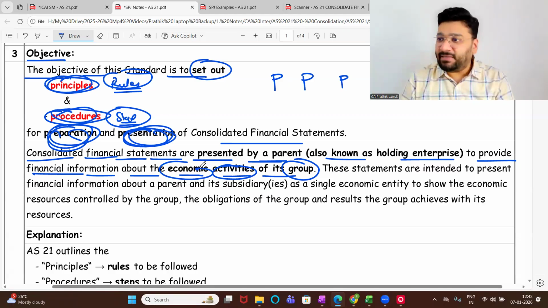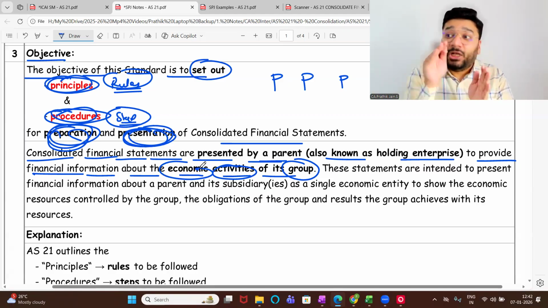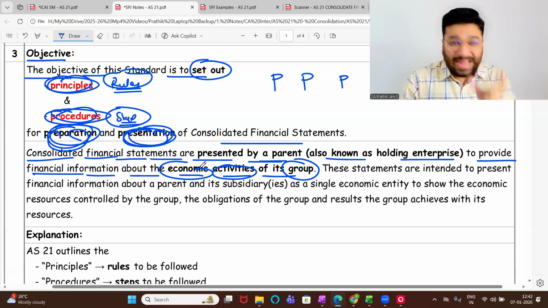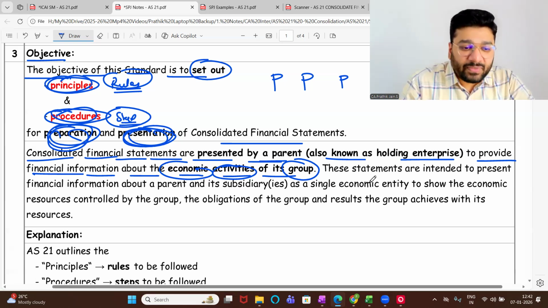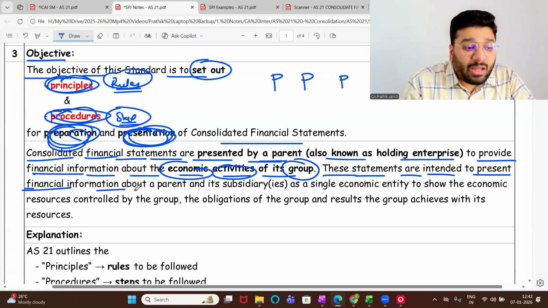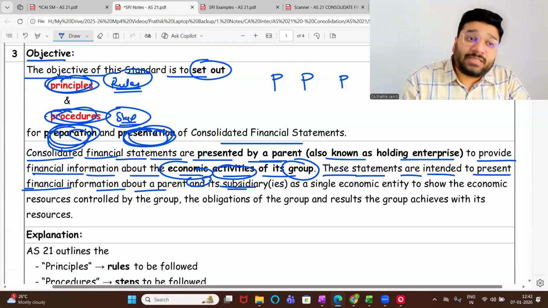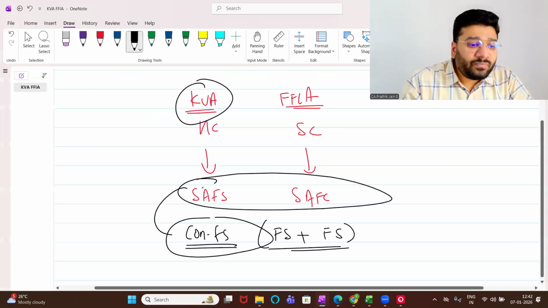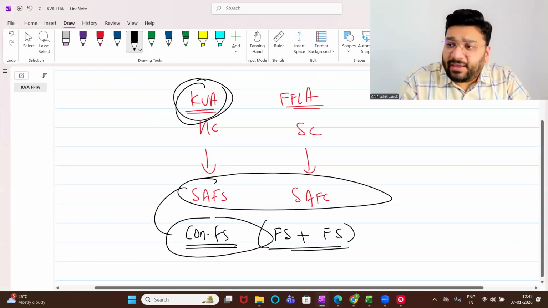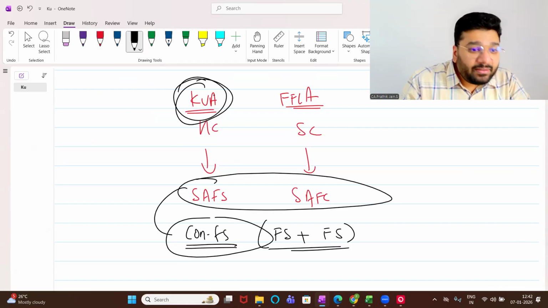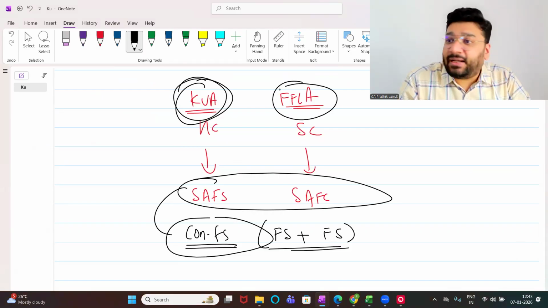You have standalone financial statements, which give you information about that individual company. I want to know, on the whole, how the group is performing. And that view I'll get from CFS. That perspective I'll get from CFS. These statements are intended to present financial information about a parent and its subsidiary or subsidiaries as a single economic entity. So when I prepare the financial statement for KVA, I will get only the economic activity information of KVA separately. And I'll get information about FFLA separately.